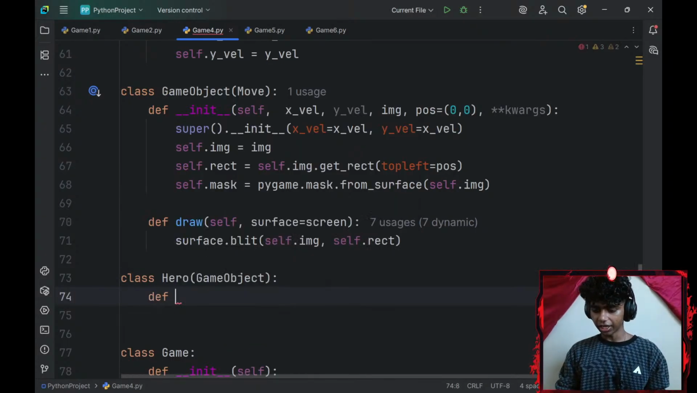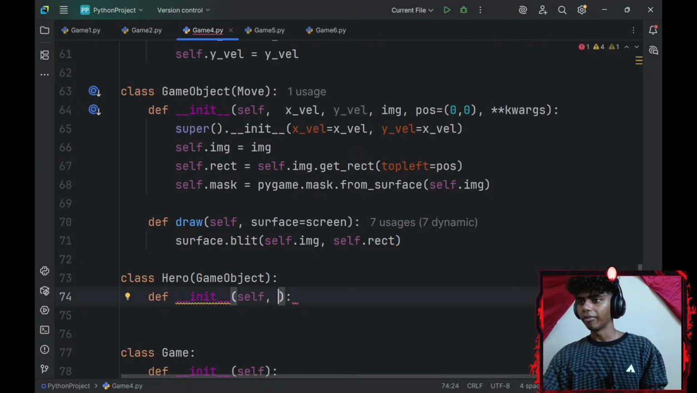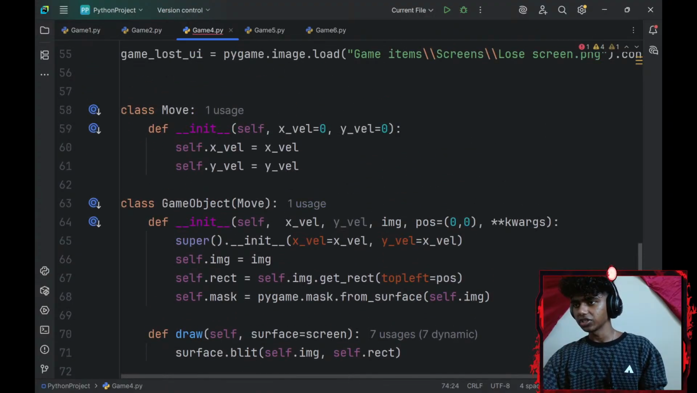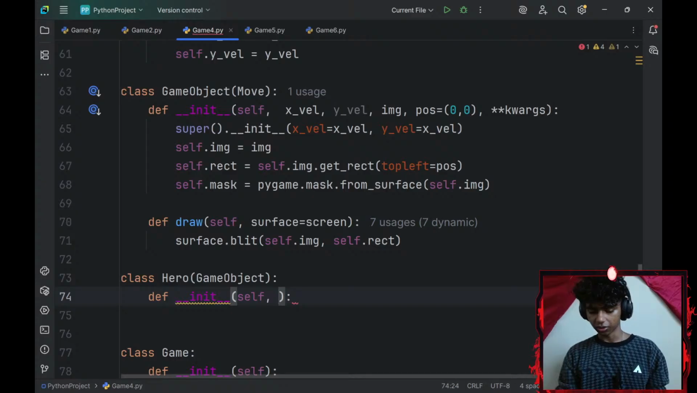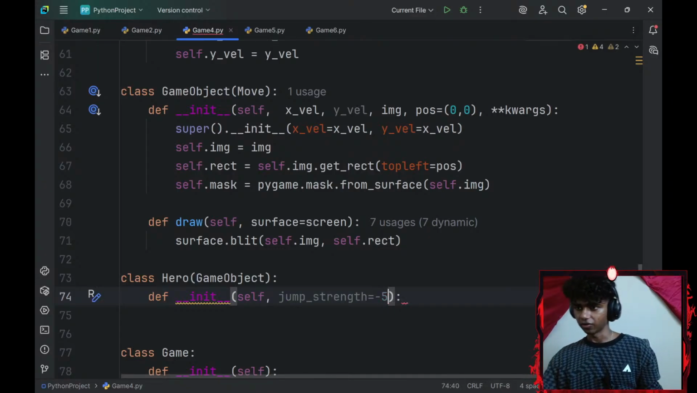Let me define a dunder init constructor. Okay, I will add the parameters. So what all parameters do I need? My self.x-axis velocity is set to 0 by default. Y is set to 0 by default as well. I would need a jump strength. So I'll create a jump_strength, which is going to be equal to -5 by default.